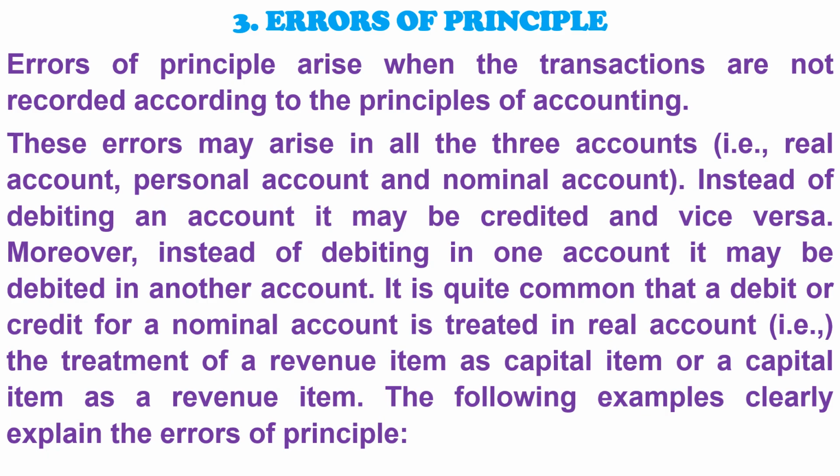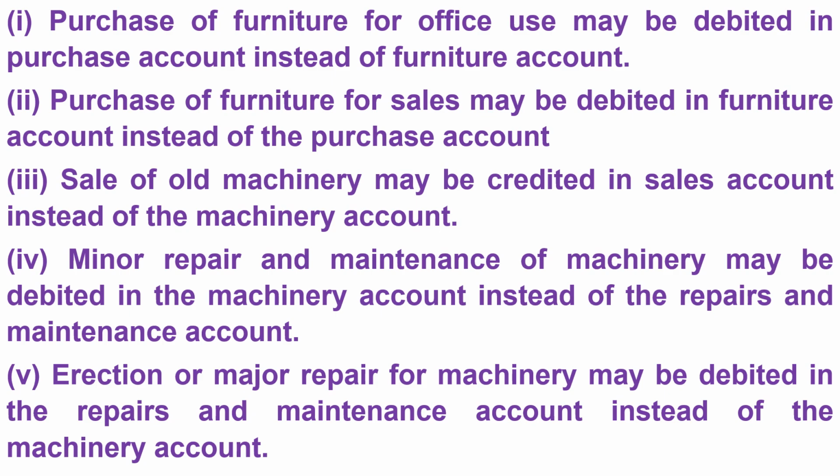The following examples clearly explain the errors of principle. 1. Purchase of furniture for office use may be debited in purchase account instead of furniture account. 2. Purchase of furniture for sales may be debited in furniture account instead of the purchase account. 3. Sale of old machinery may be credited in sales account instead of the machinery account.